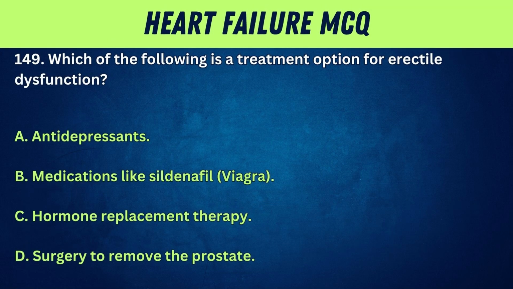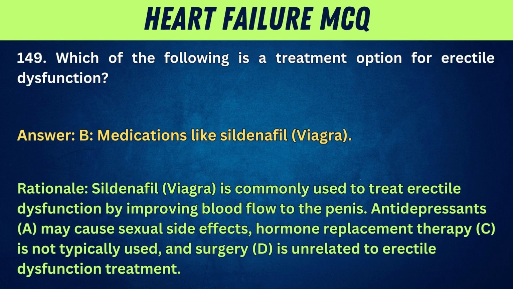149. Which of the following is a treatment option for erectile dysfunction? A, antidepressants. B, medications like sildenafil, Viagra. C, hormone replacement therapy. D, surgery to remove the prostate. Answer: B, medications like sildenafil, Viagra. Rationale: sildenafil, Viagra, is commonly used to treat erectile dysfunction by improving blood flow to the penis. Antidepressants, A, may cause sexual side effects. Hormone replacement therapy, C, is not typically used, and surgery, D, is unrelated to erectile dysfunction treatment.